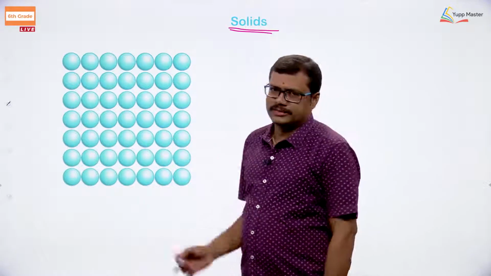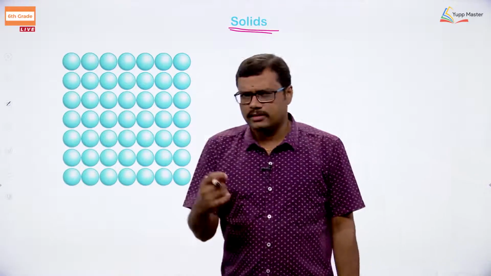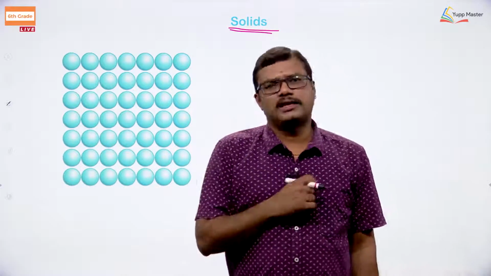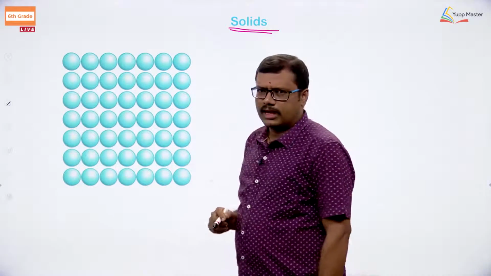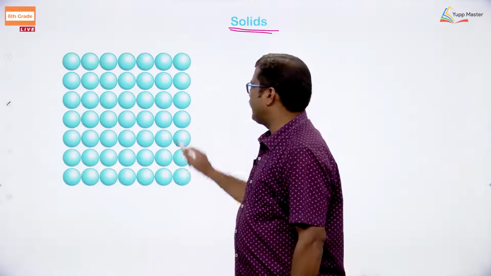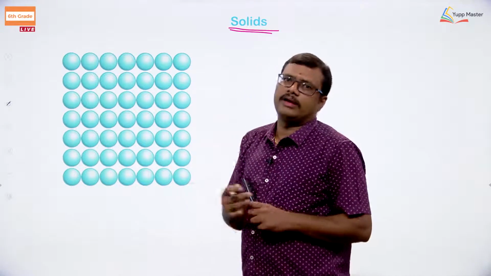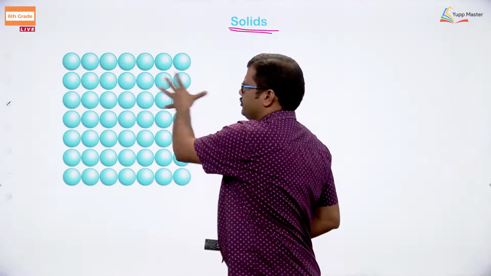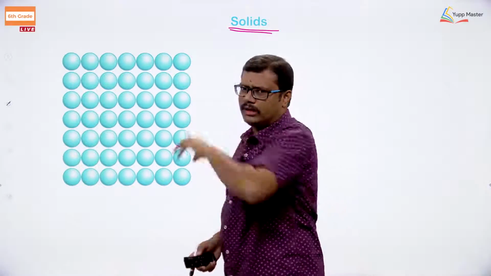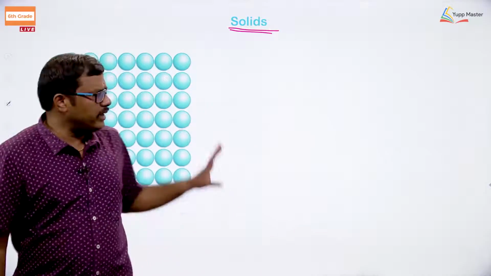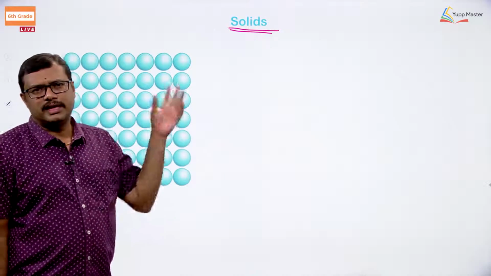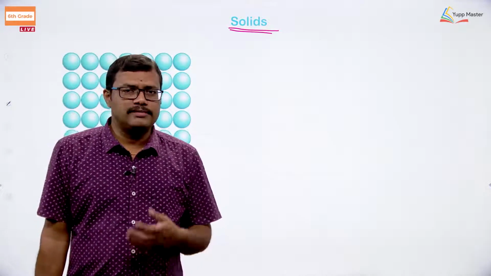But when you observe solids, when you take a sugar crystal, whether it is a salt crystal or a wooden piece, the atoms or the particles of that solid are arranged in a neat fashion. Okay, they are arranged in an orderly way. So there is no disorder. You can observe the layers are arranged one by one. It's looking very symmetrical, looking beautiful, right? So when you observe this, we can come across some properties. Based on this, we can write some properties for solids. What are the characteristics or properties of solids?